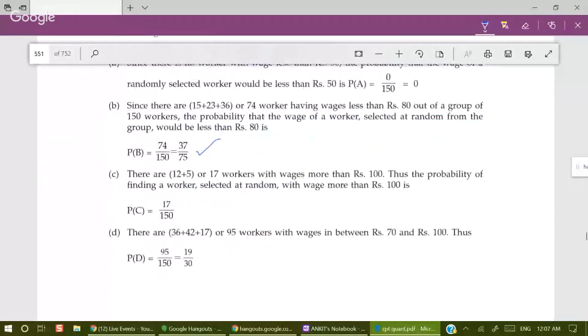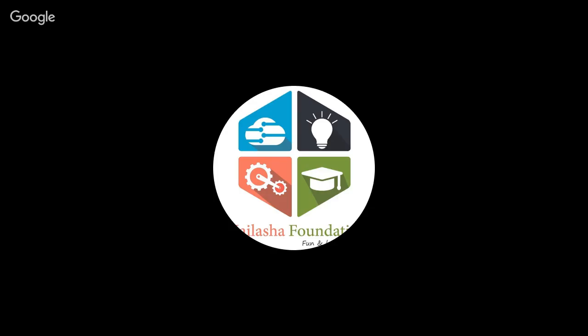Last one is between 70 and 100. Between 70 and 100, that means 36, 42, 17. So 36 and 42, we have 78, 78 and 17, that is 95. So 95 by 150. Now, operations on events, the set theoretic approach to probability.